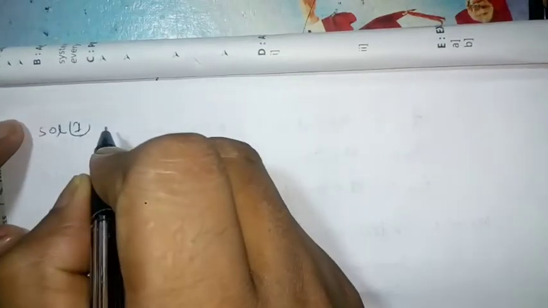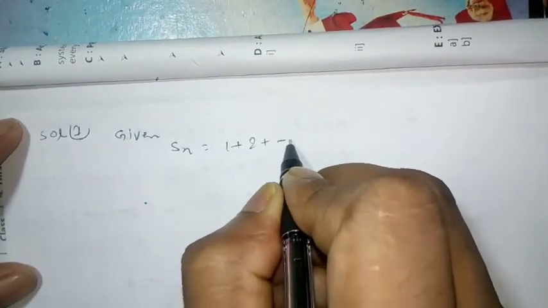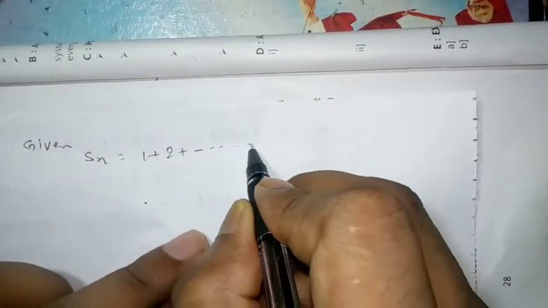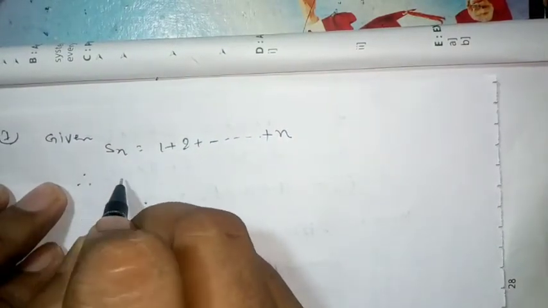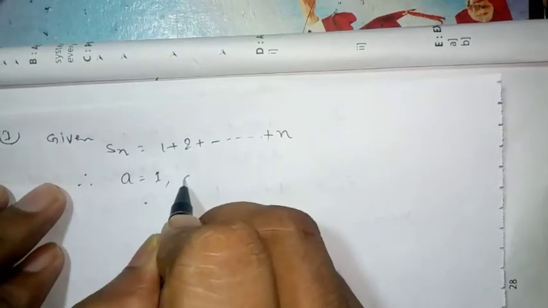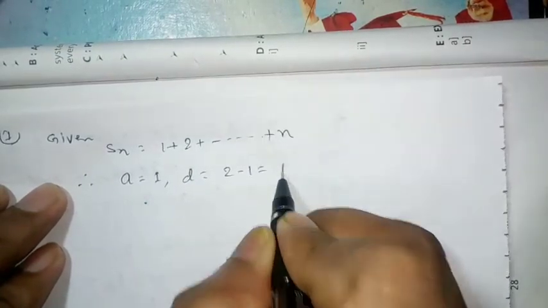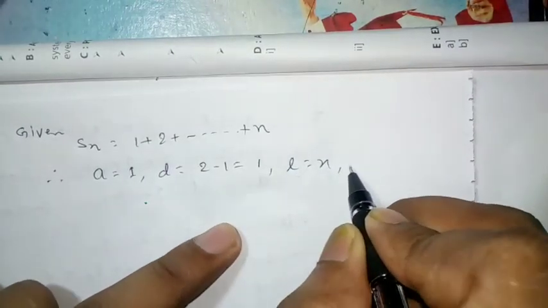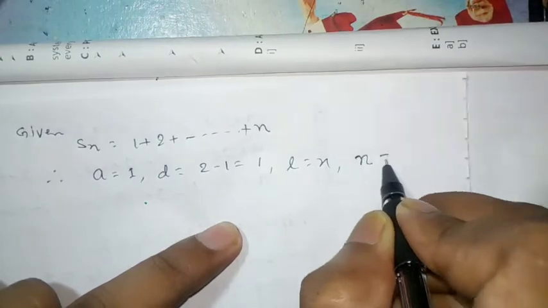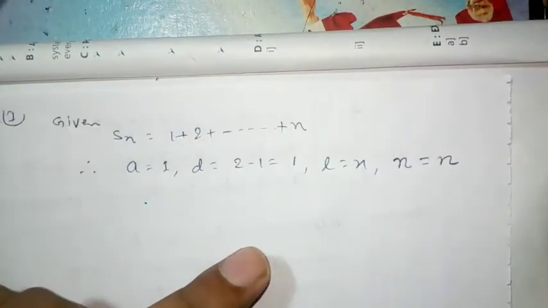Solution 1. Given Sn is equal to 1 plus 2 plus dot dot dot plus n. So therefore A is equal to 1, D is equal to 2 minus 1 is equal to 1, L is equal to n, and the number of terms is also n.